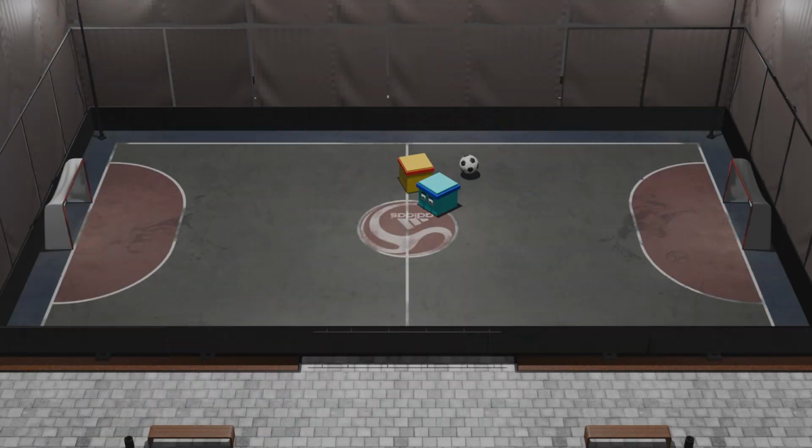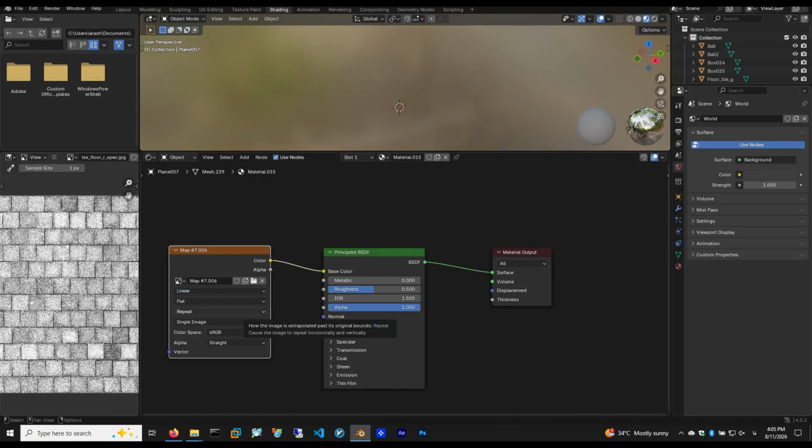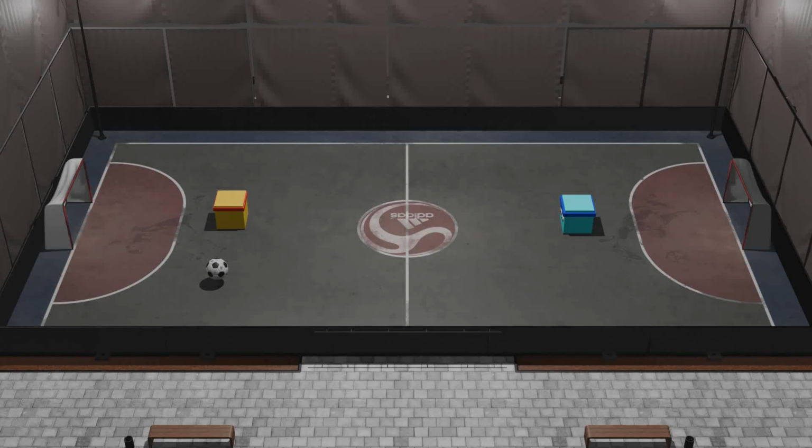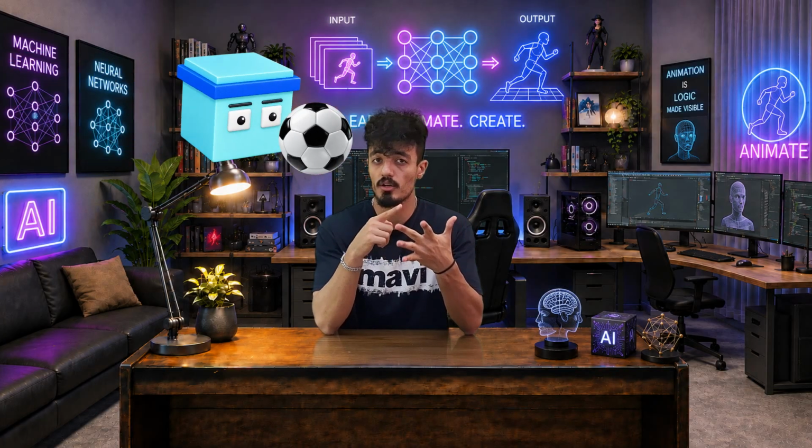In this project, I'm training two AI agents, Kailo and Bob as always, to play football using machine learning with the Python programming language in Blender, and they use their experiences to get better every time. Actually, they will learn from scratch step by step in this project. So they will learn where the ball is, how to move it, how to kick it to the goal, and hopefully how to actually get a score. So as always, let's do this.